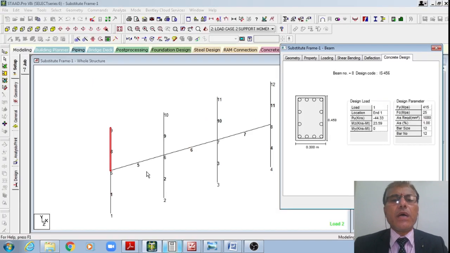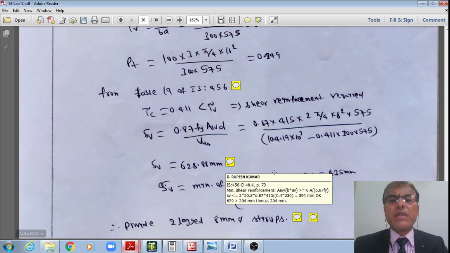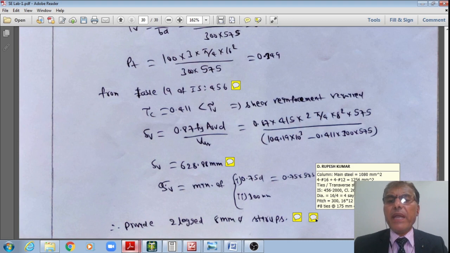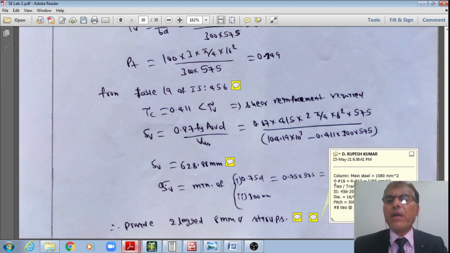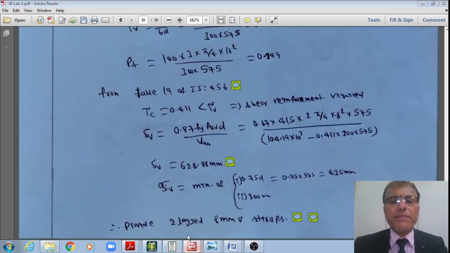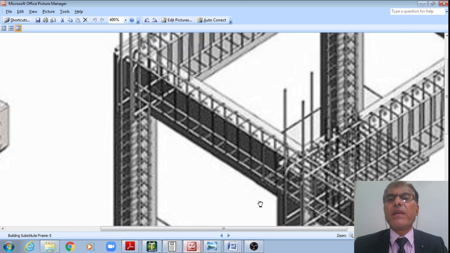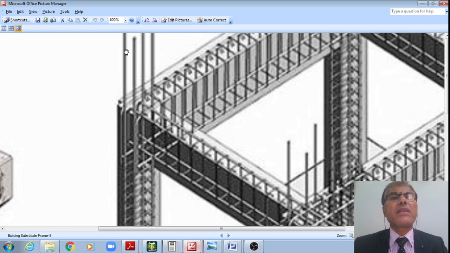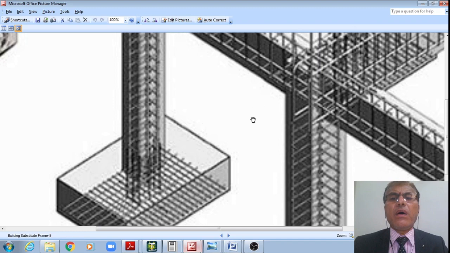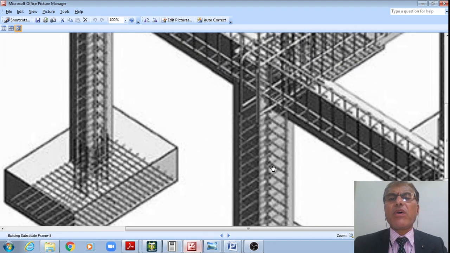That is how the design of the column, that of the main steel, is done. I am providing 4-16 mm plus 4-12 mm bars. Just wait for a moment, right? That is how I'm providing: 1, 2, 3, 4, 16 mm dia bars, right? Like this, 1, 2, 3, 4. Even now I'll insert 1 plus 1 plus 1 plus 1, 4 more rods in this column, right?